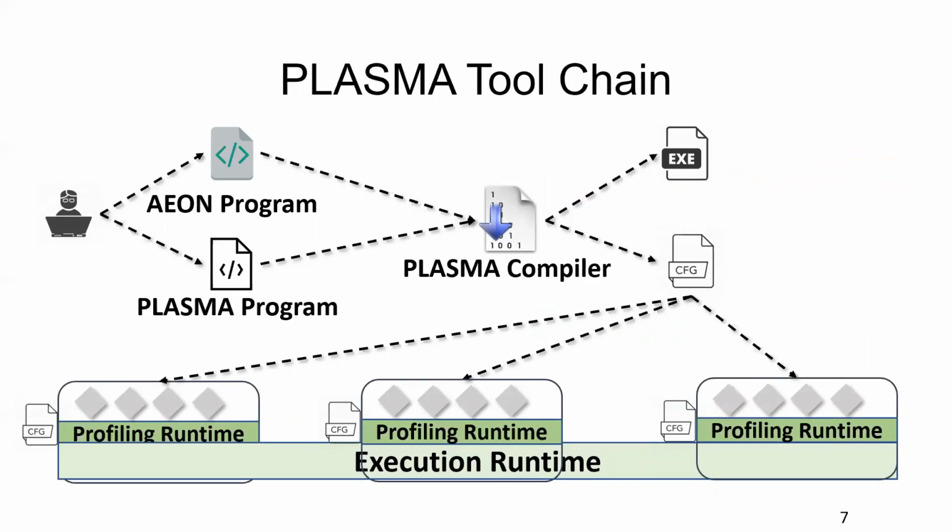We have implemented Plasma on the Orleans actor programming language. So to use Plasma, programmers only need to implement an Orleans program as usual, and here they only need to focus on the logic of their program. And then they need to implement a separate Plasma program to define the required elasticity management. Then the compiler will generate an executable file and a configuration file, and deploy on the clusters, and then the runtime of Plasma will conduct elastic management for your application automatically.